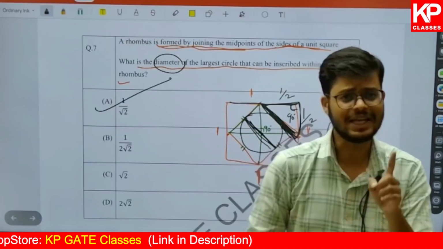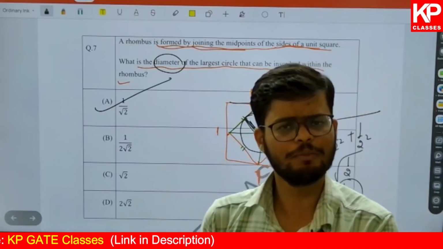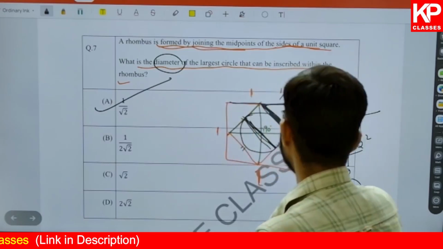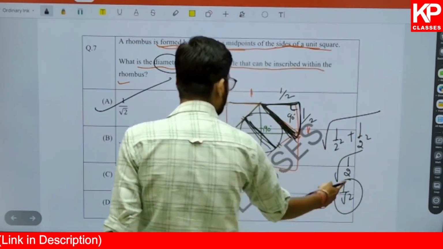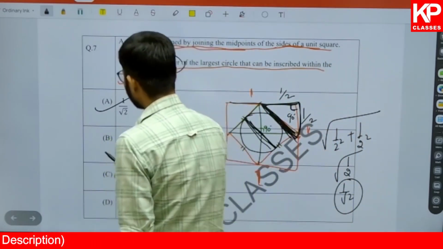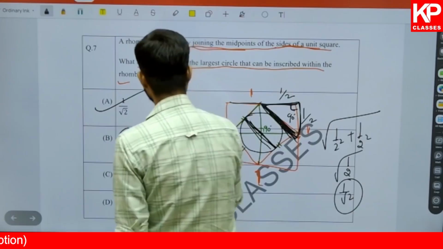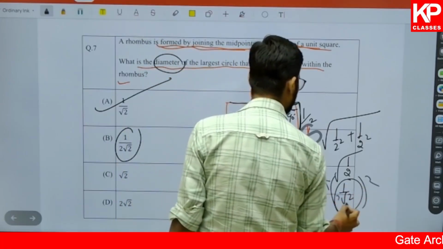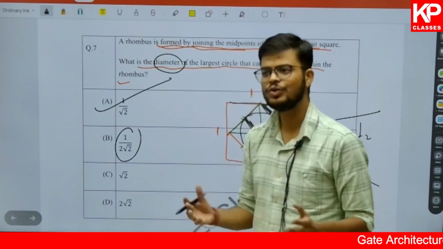They can ask what the area of the circle is. You can put pi times the square. If they ask what the radius is, for the radius you can divide it by 2. So it will be 1 by 2 root 2. If they ask what the radius is, this will be the answer. If they ask what the area is, they will write pi r square, where r will be 1 by 2 root 2. So any kind of question can be given.